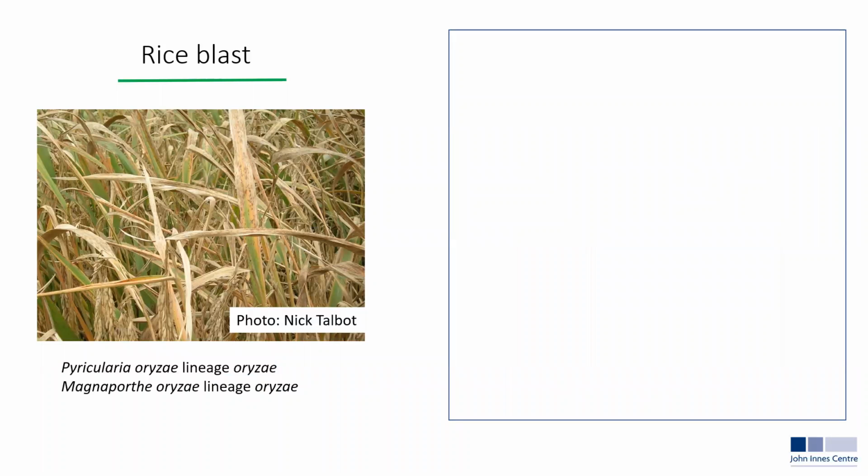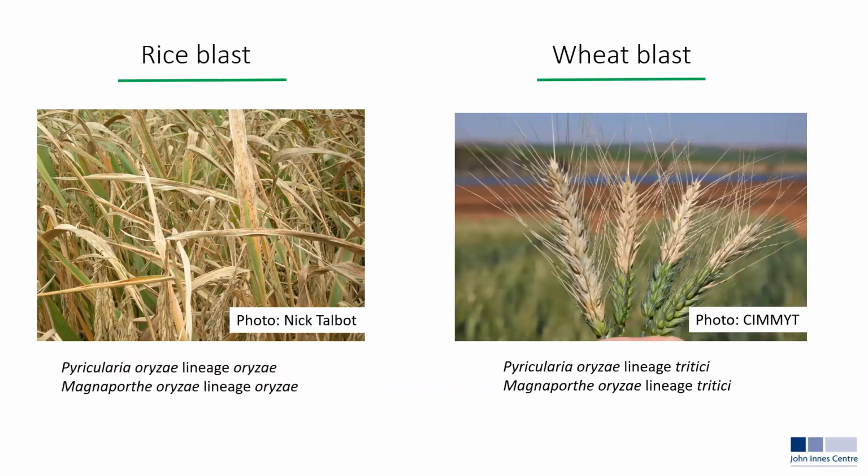I'm sure we're all familiar with rice blast, caused by Pyricularia oryzae, lineage oryzae, also known as Magnaporthe oryzae. Less familiar, perhaps, will be wheat blast, caused by the same species, but a different lineage. This is a relatively new disease, having appeared in Brazil, in Paraná State, in 1985. It subsequently spread throughout South America, and unfortunately was accidentally introduced into Bangladesh in 2016, where it caused serious disease in farmers' fields.